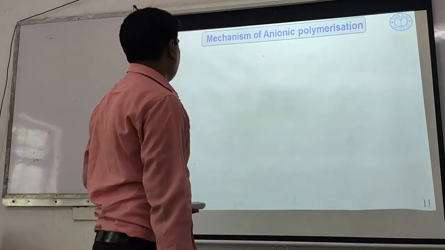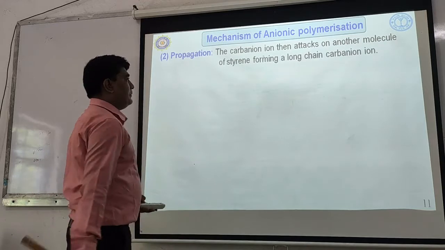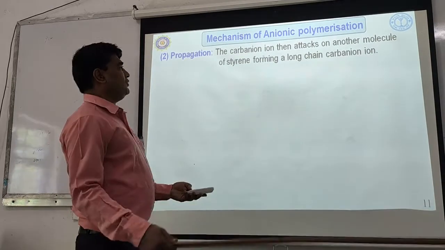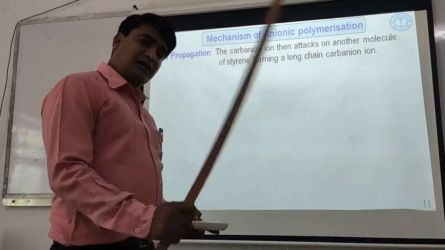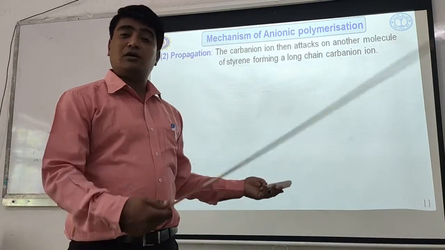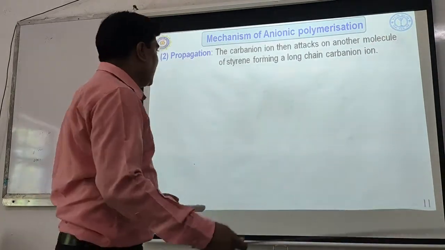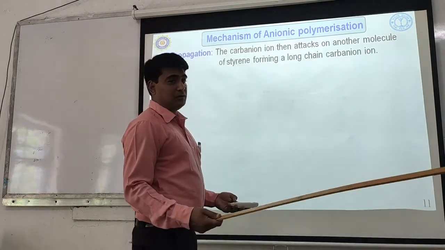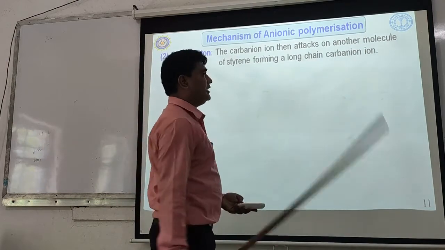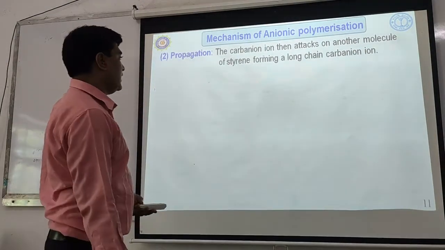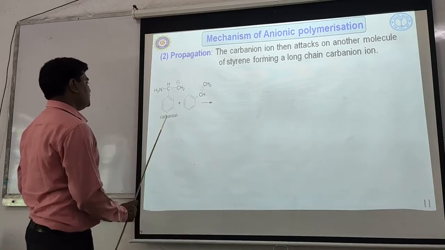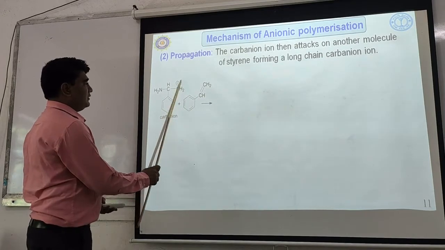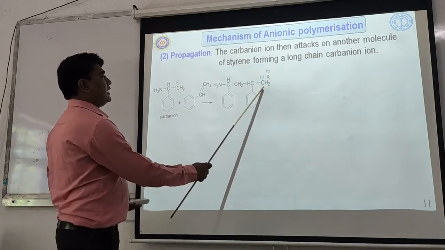Once this carbanion is obtained, the propagation step happens. What happens in propagation? This carbanion attacks another molecule of styrene, which gives a new carbanion. That new carbanion will again react with another molecule of styrene to form another new carbanion, and in this way the chain will be propagated to form a long chain carbanion. See here, this is the carbanion obtained in the initiation step, reacting with another styrene to form another carbanion.